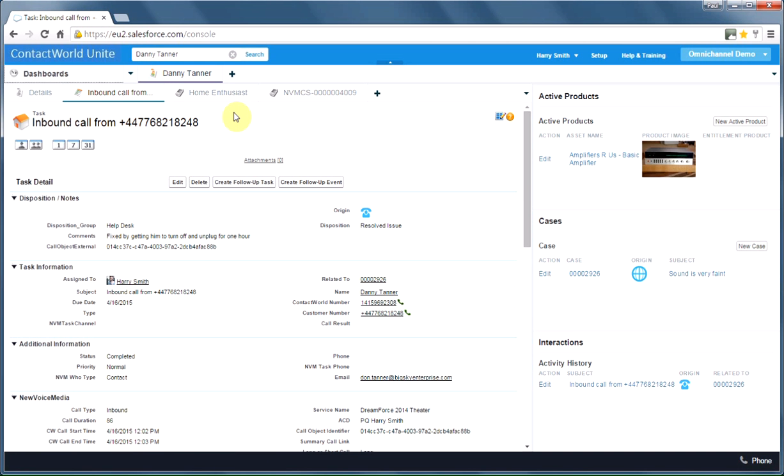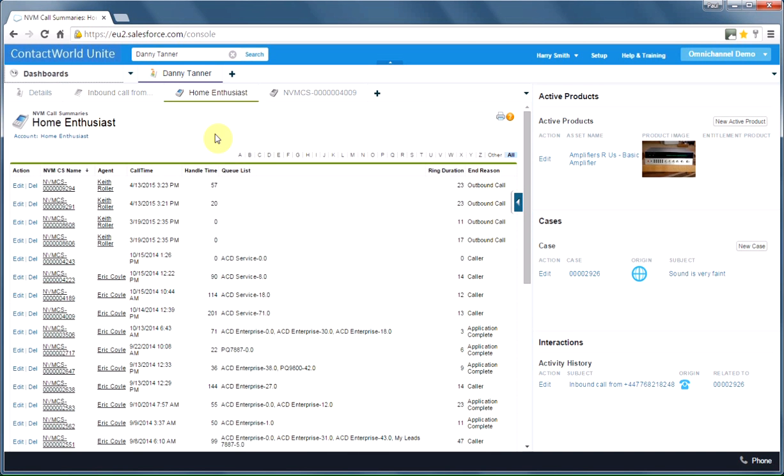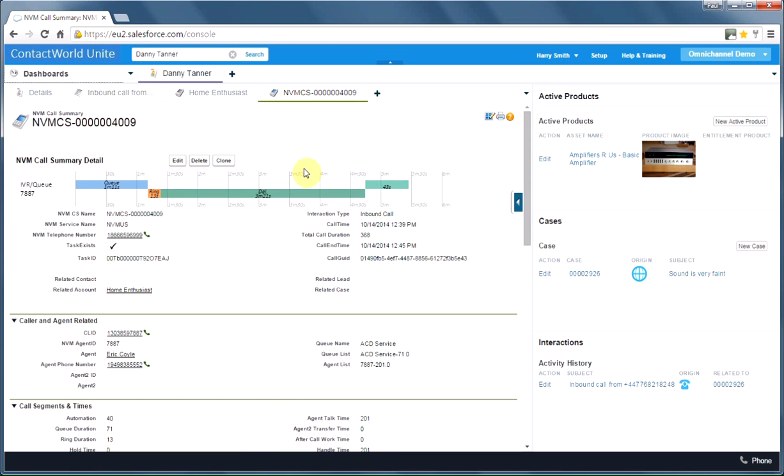So with an advanced reporting package and some APIs looking at the back end of NewVoiceMedia's stats and reporting database, we can pull data, very detailed data, into Salesforce and summarize it. So here I can see agents that handle particular calls for our account Home Enthusiast, how long the handle times were, when it hit an inbound queue, the name of the queue, how long the ring duration was, and so on. Let's take a look at a specific example of one of those.